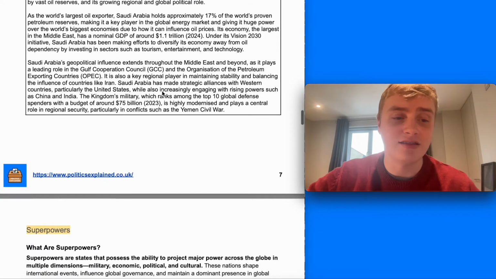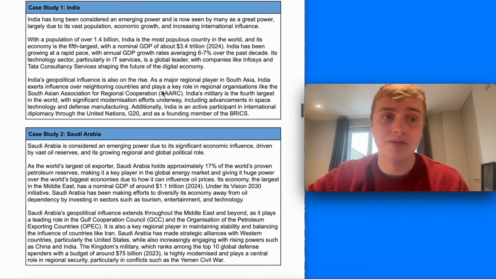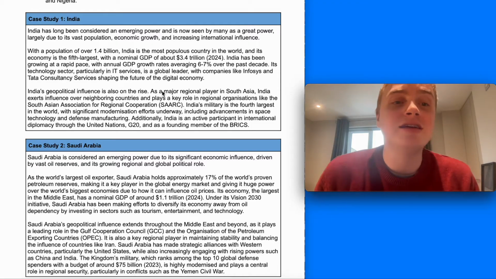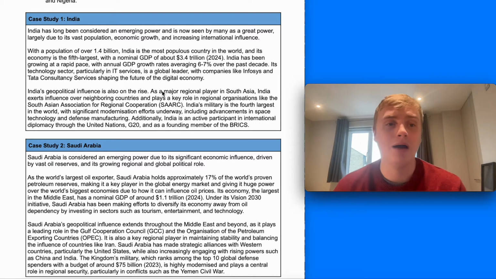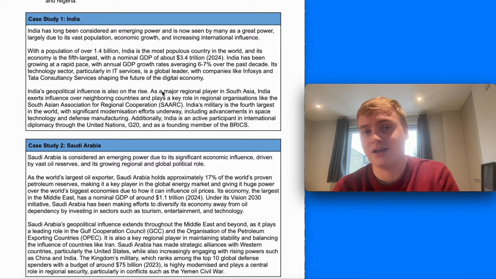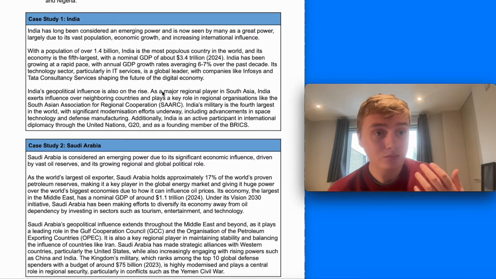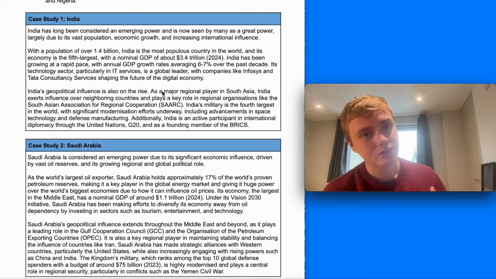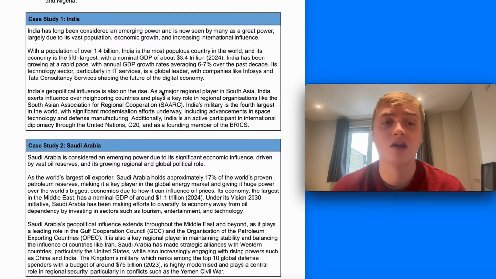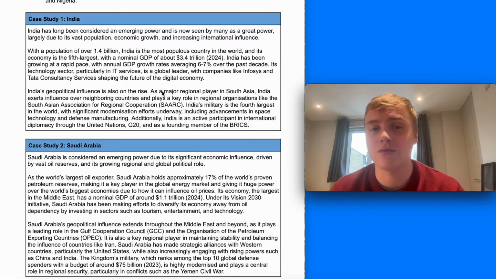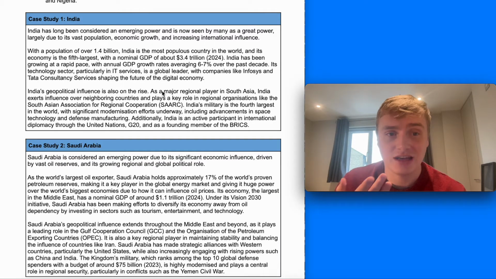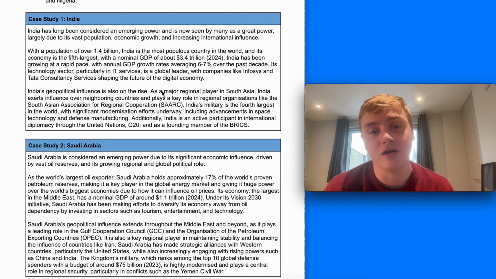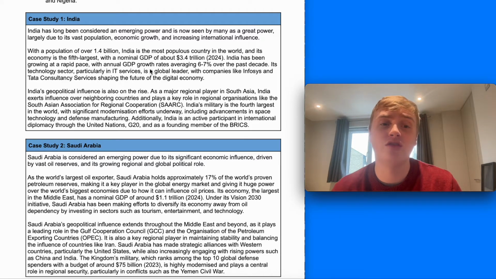We've got a number of case studies here, India and Saudi Arabia in particular. So first, looking at India. India's long been considered an emerging power, and it's now seen by many as a great power, largely due to its vast population, economic growth, and increasing international influence. It's the world's largest country in terms of population, with over 1.4 billion people, and its economy is the fifth largest, with a nominal GDP of about $3.4 trillion in 2024. Its economy has been growing at a rapid rate, with annual GDP growth rates around 6 to 7%, and it has an important technology sector, particularly in IT services, where it's a global leader. Its geopolitical influence is really on the rise.